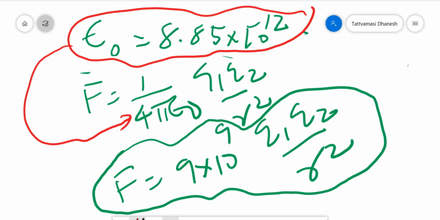Now see, whatever equations I am discussing here, if the medium is free space, that's what epsilon 0 is, the permittivity. Permittivity is the ability to transmit electric lines of force. So this equation, whatever we are discussing, is for free space. If there is a medium, then the equation will be modified.